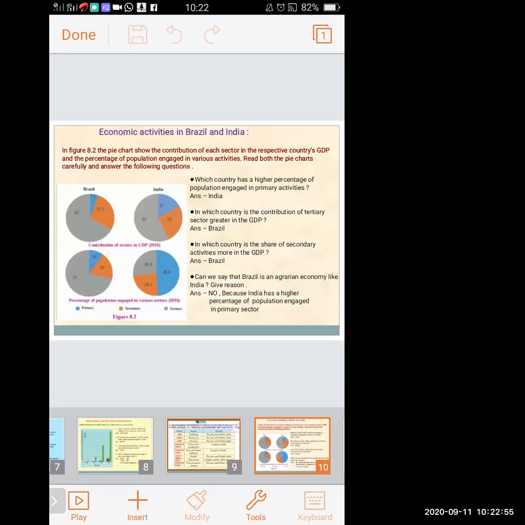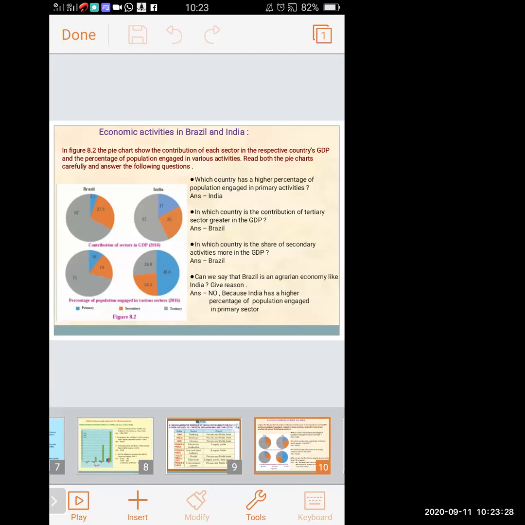Now we will see a pie chart. It is a pie chart given. In your textbook in figure 8.2, you can see the circles are given. The circles are a pie chart. So the contribution of each sector in the respective countries' GDP, and the percentage of population engaged in various activities. Read both pie charts carefully and answer the following questions. Here they have asked us some questions. We have to answer the questions by observing the pie chart.